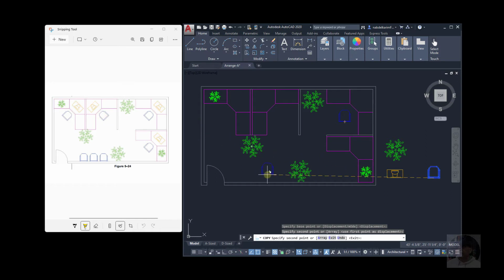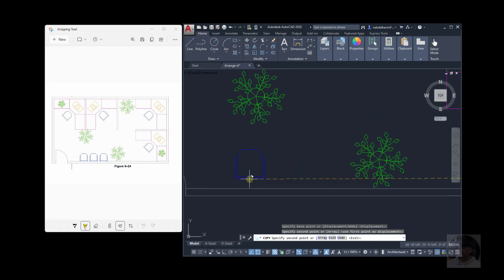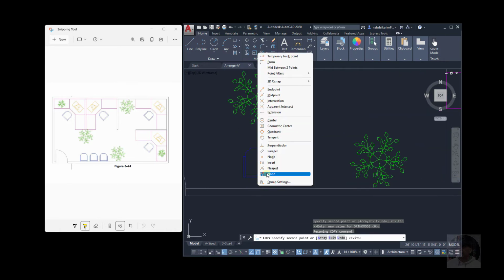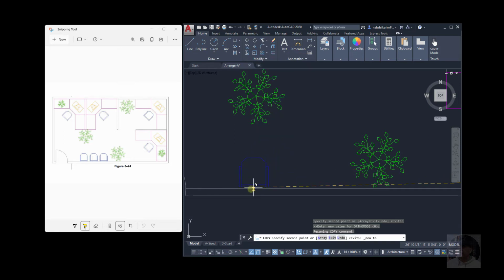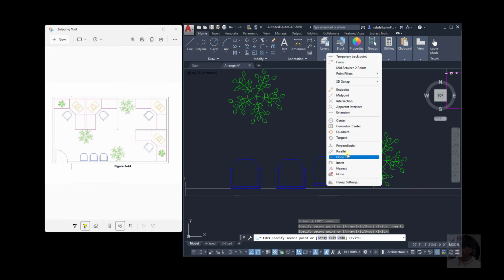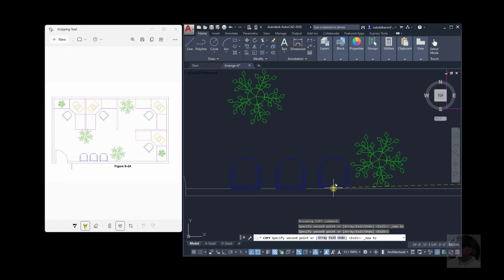Now let me place 3 chairs here, and to be accurate, let me zoom in. Shift right click and nearest. Okay, so this is a new command for you. Nearest, from the name, nearest to this line. Click, click, okay, again shift right click, nearest, click, and escape.